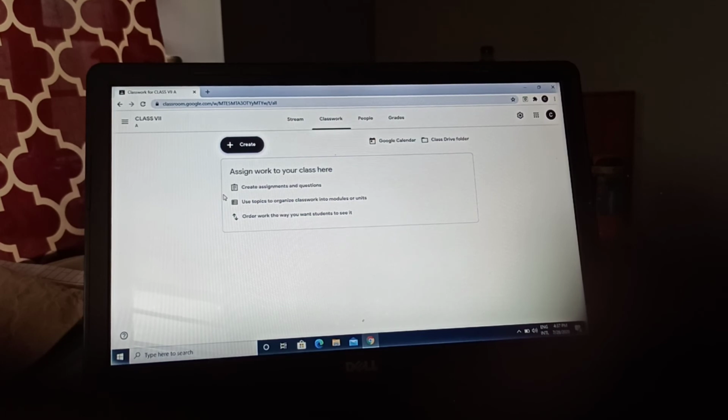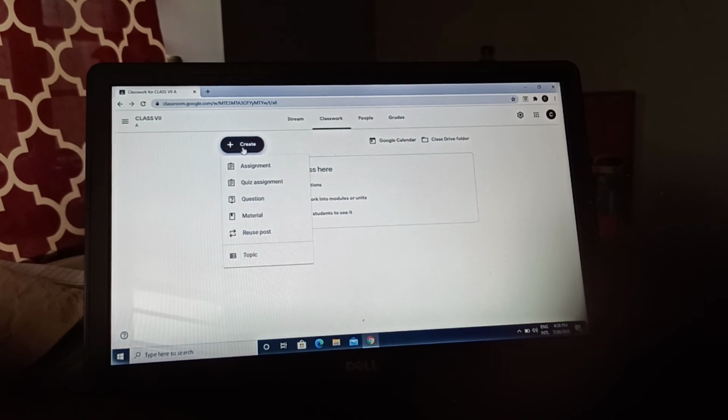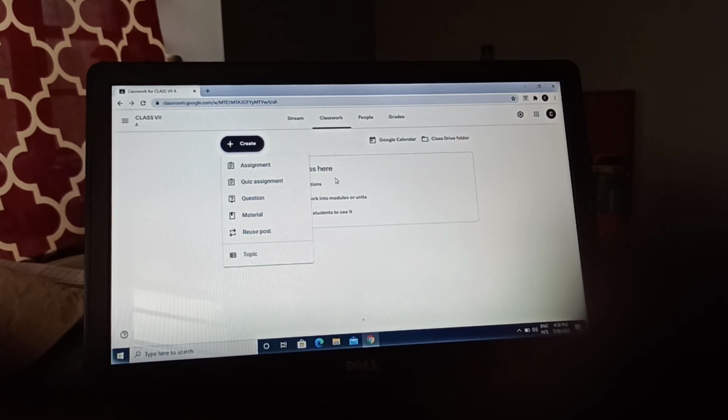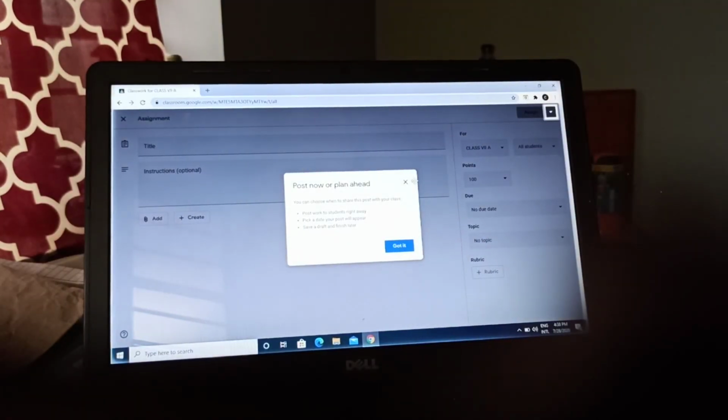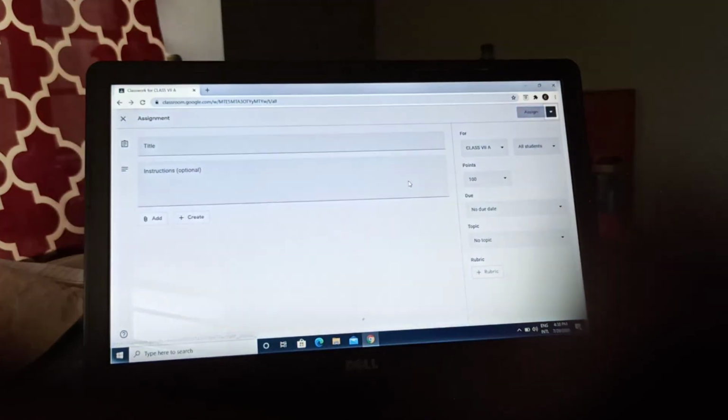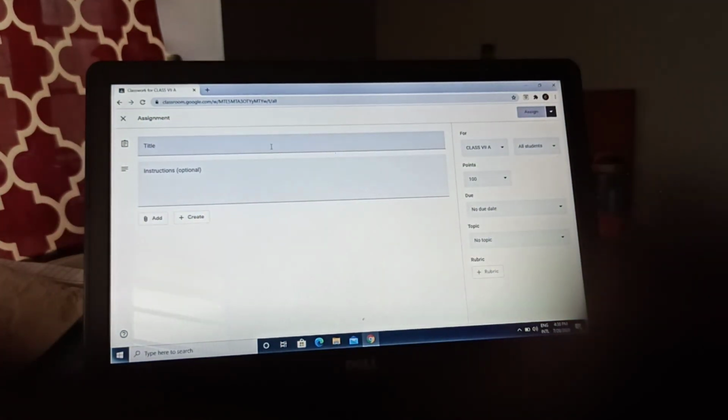Okay, for example you can see what is written here, create assignments and questions. So you can go there and just select create, and after creating, so many options come: assignment, quiz assignment, question, material, reuse post, topic. Suppose we have selected the first one, assignment. Okay, so here you can see that you have to write a title, and instructions are optional.